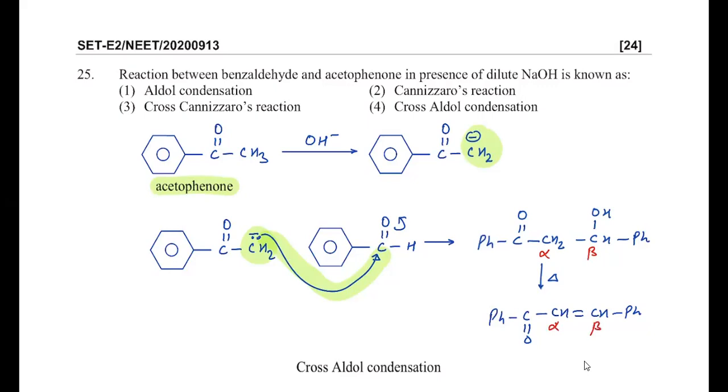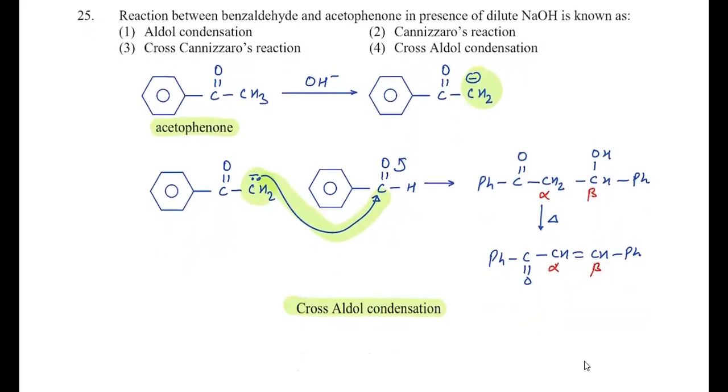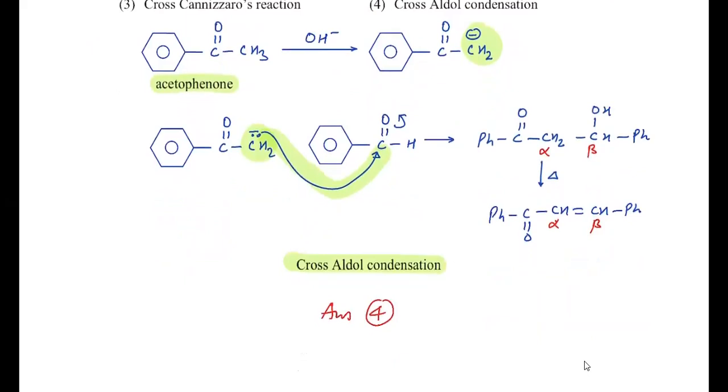In this you can say aldol condensation, and in this aldol condensation actually we have used two different carbonyl compounds for the reaction. That's why it is crossed aldol condensation. So with the given options we must write answer 4, crossed aldol condensation. So the answer for this question should be 4. Okay. Then to the next question.